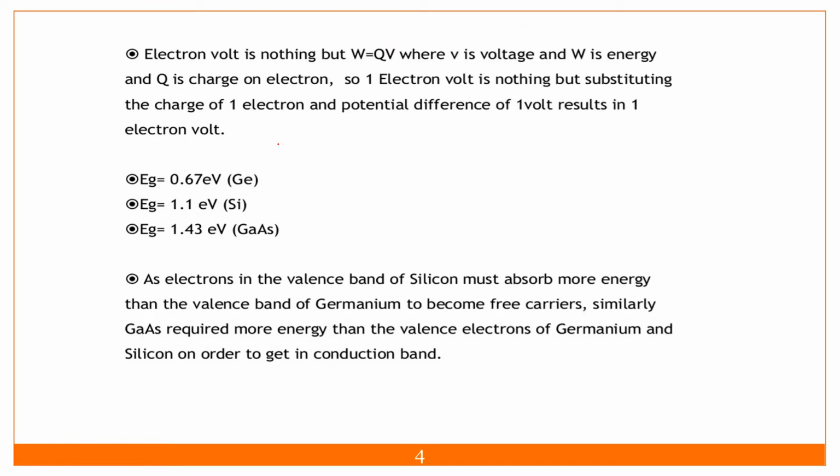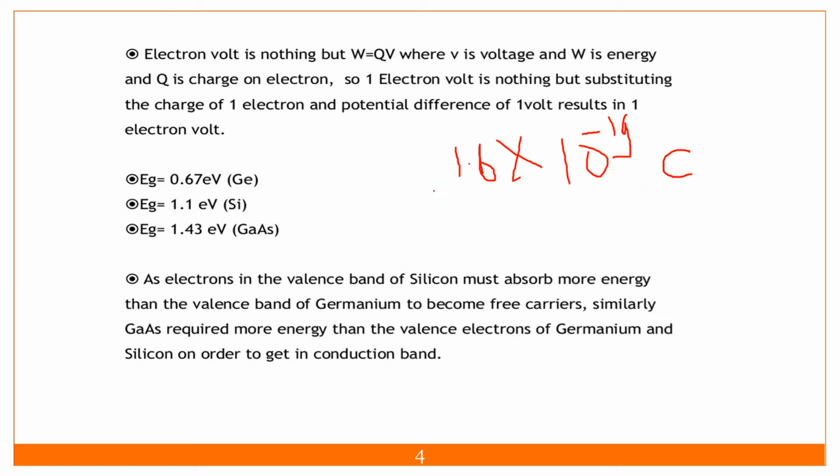Okay, so the electron volt is a unit of energy. Keep in mind that the coulomb is not a unit of energy, it is the unit of charge itself. Work done is W equals Q into V. Suppose one electron has a charge of 1.6 into 10 raised to minus 19 coulomb.